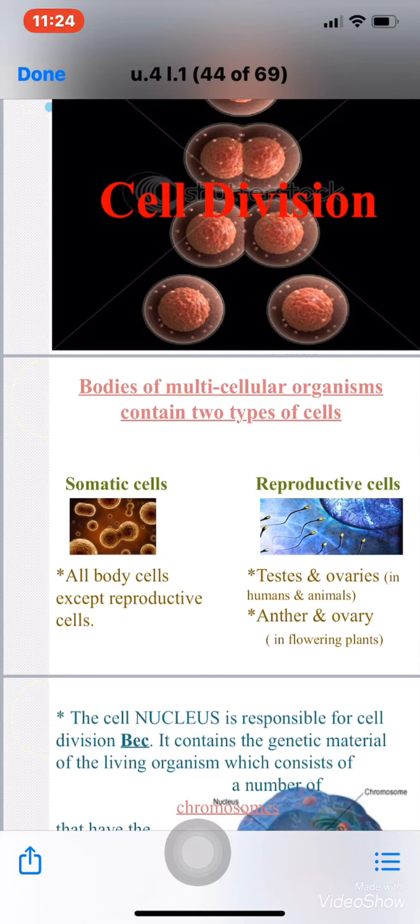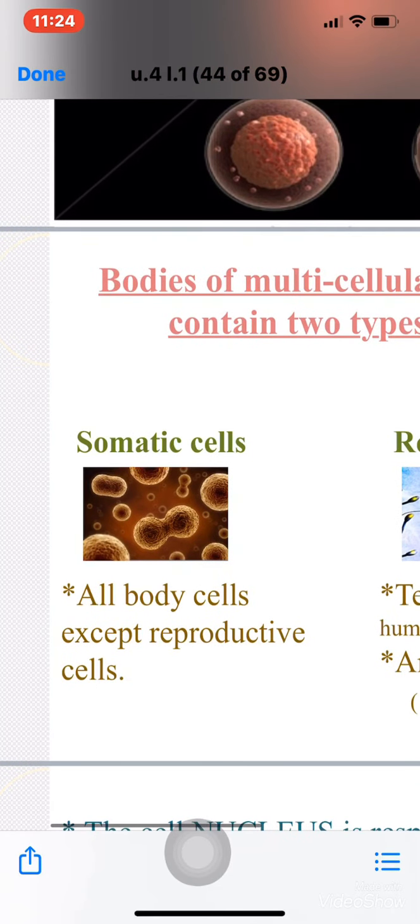In the multicellular organisms, they have 2 types of cells. The first one called somatic cells, the second one called reproductive cells. What's the difference between somatic cells and reproductive cells? Somatic cells are the cells that are present in all the body cells, except the reproductive. What's all body cells? Brain cells, liver cells, kidney cells, skin cells, all the cells. Okay, all the cells in your body are called somatic. Only reproductive cells are different.